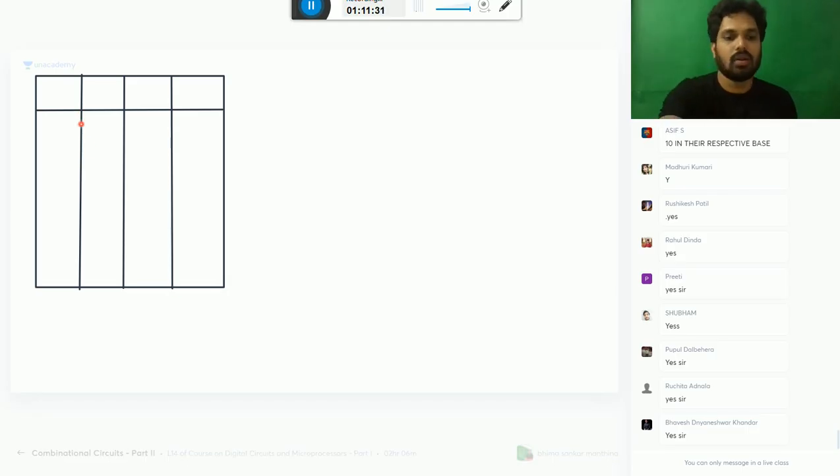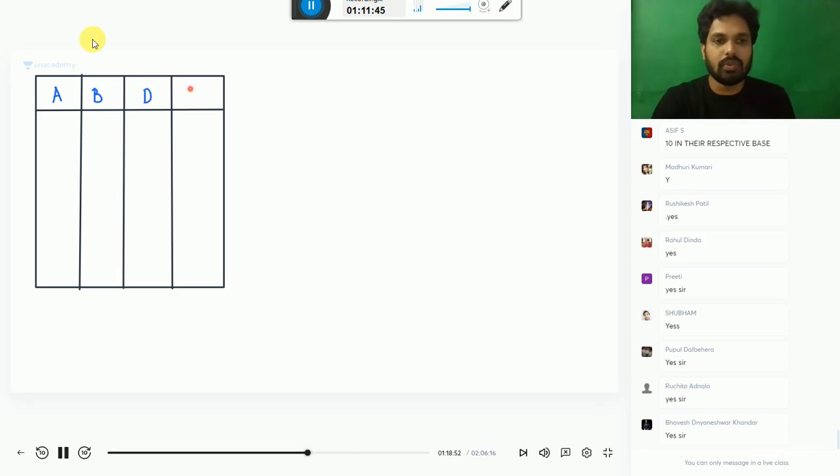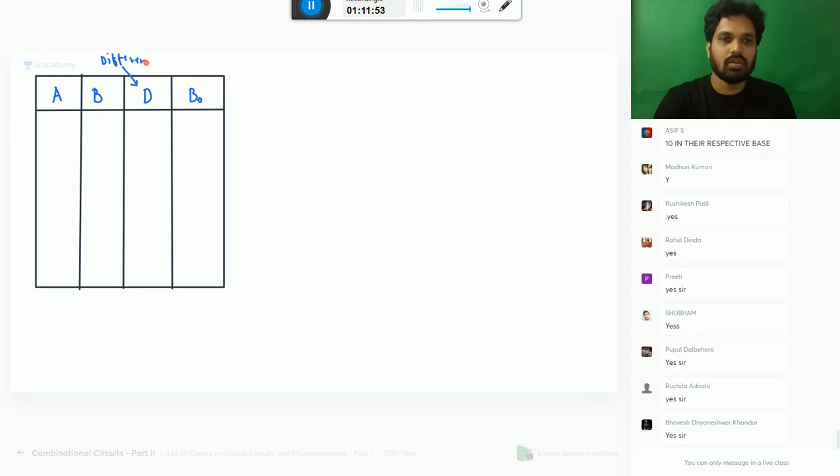Okay, now this is A, B. Now you have difference, D, and borrow, B naught. What is the meaning of D? It is difference. What is the meaning of B naught here? Borrow taken. From where did he get this borrow? From a higher order.